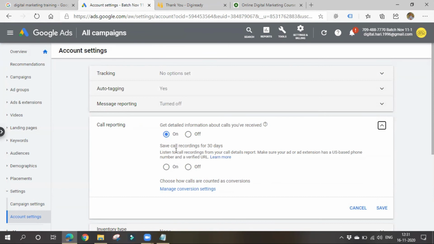Okay, so you can also save the call recordings for 30 days. You can also save it. Okay, so you can also listen to all these call recordings. Make sure your ad extension has a US based phone number to do this.